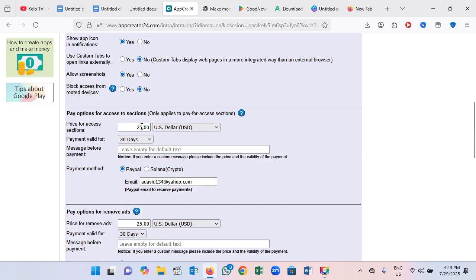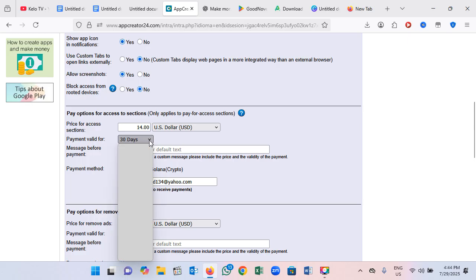Okay, and here you put how much the user should be paying to access each of the sections we have. So I say $25. For you, if it's months, you can put $10 or 1 point something dollars. It's up to you, or $12, $13, any amount, $14.